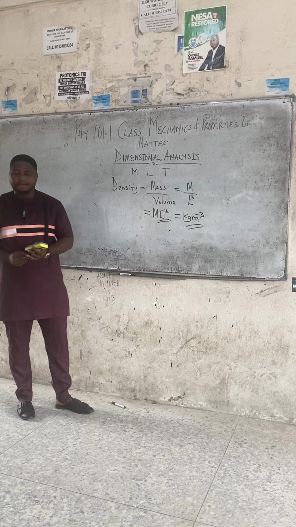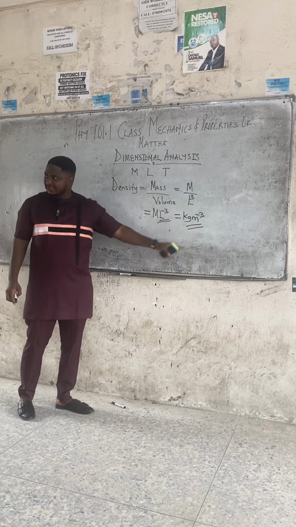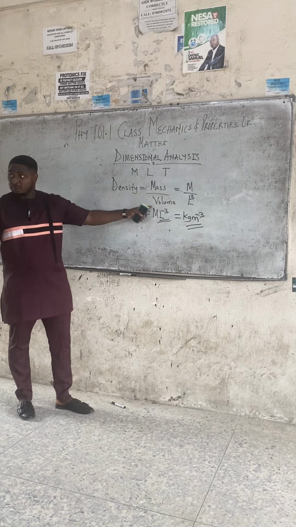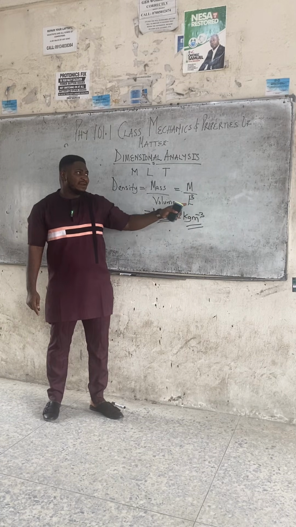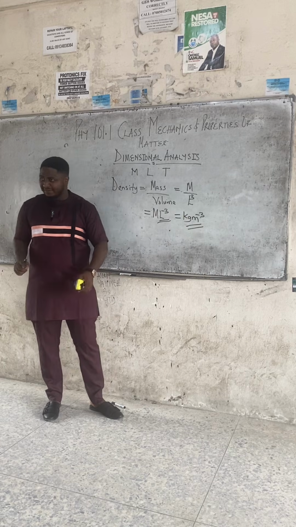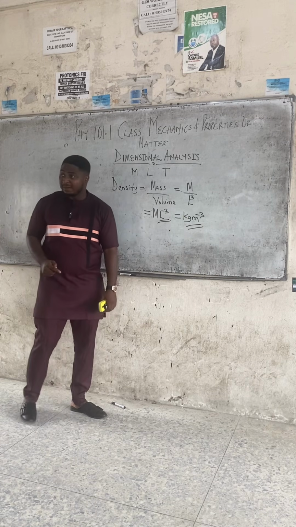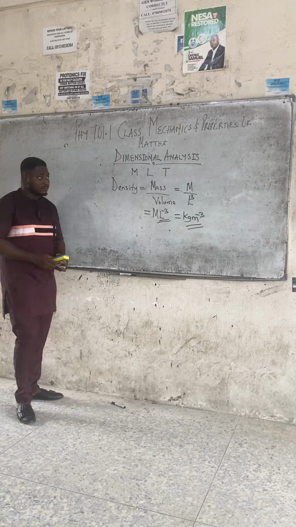Class, are we following? This is the dimension for density. Mass over volume. But mass is M. Volume is L raised to power 3. So that when L raised to power 3 comes up, it acquires a negative sign and becomes L raised to power minus 3. Class, moving forward.